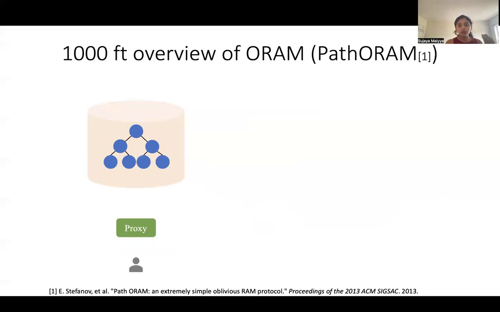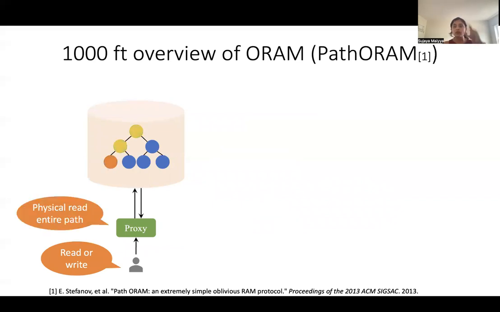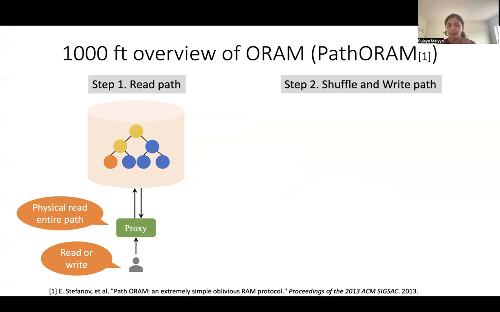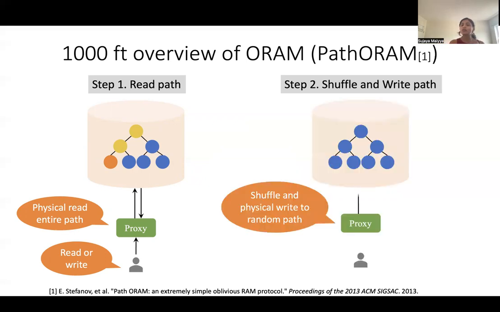When a client wants to read or write the data, let's say this orange block of data, it sends the request to the proxy, which then translates this into a physical read where it reads the entire path of the data where this block is located. This is step number 1. In the second step, the proxy shuffles and writes the shuffled path back to the external server. And once both steps are complete, it acknowledges the client's request.